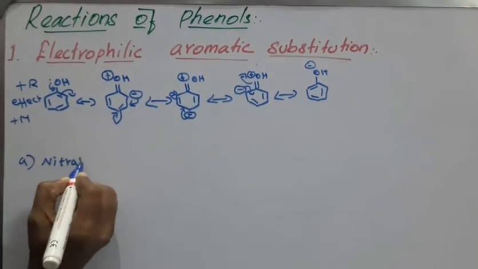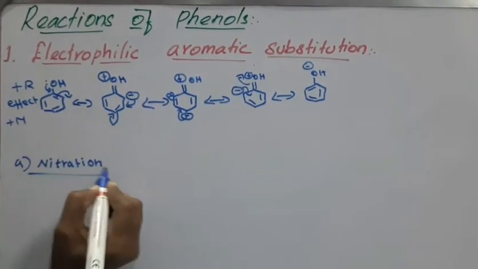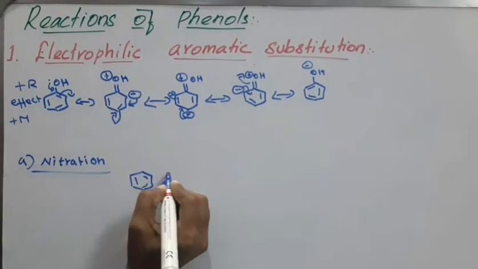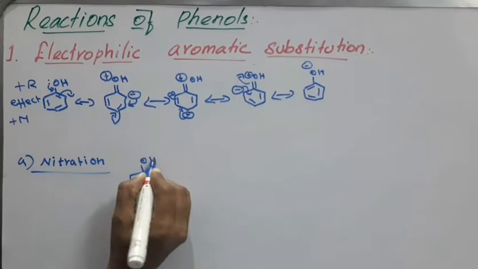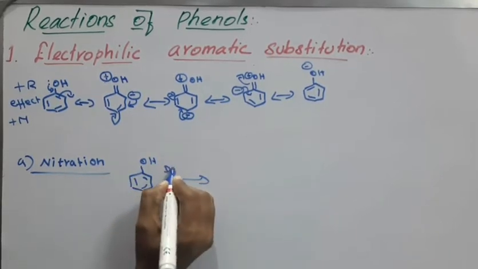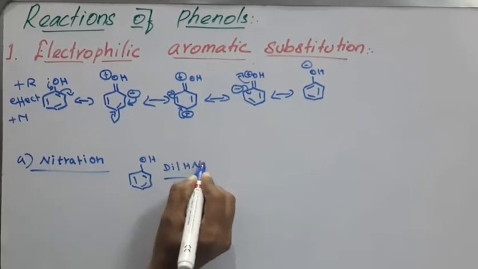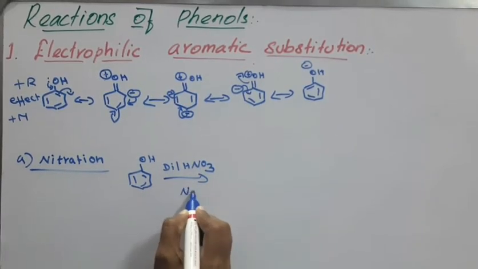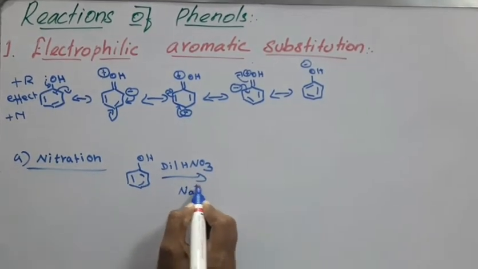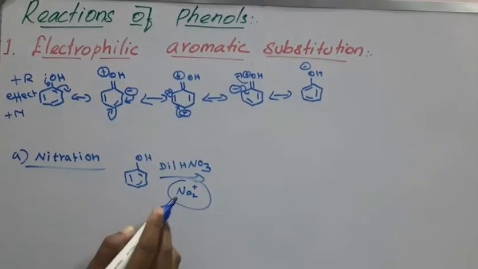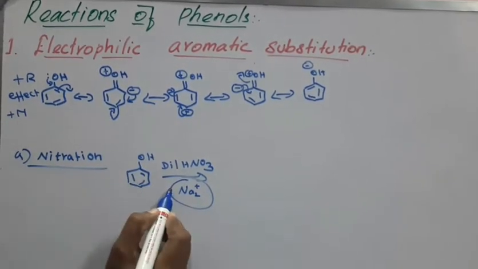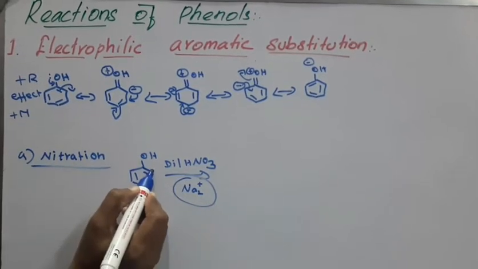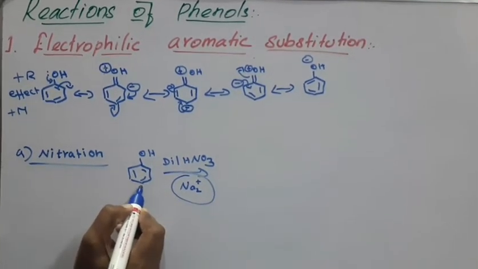Nitration reactions: phenol reacts with dilute HNO3, which produces the NO2 plus electrophile. This NO2 plus electrophile attacks the ortho position as well as the para position.